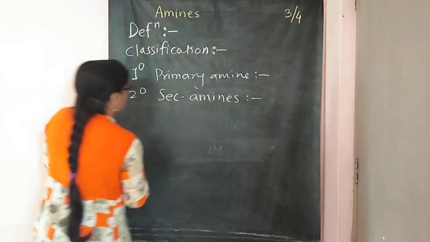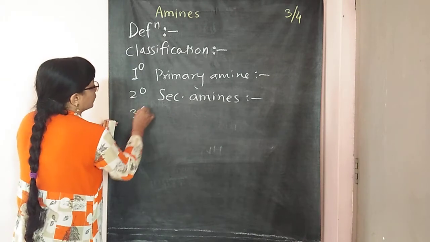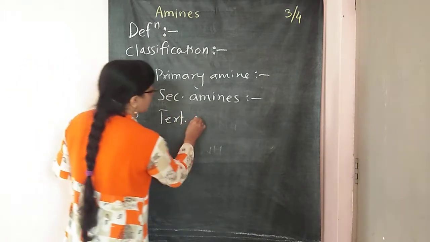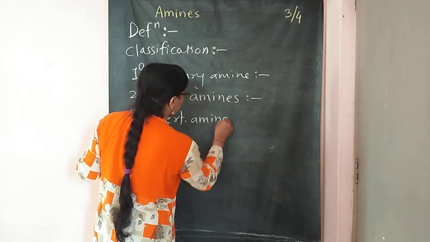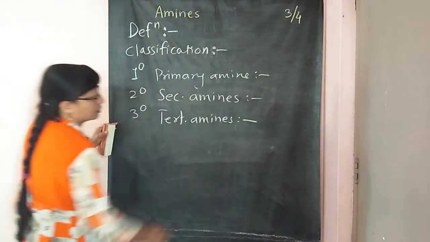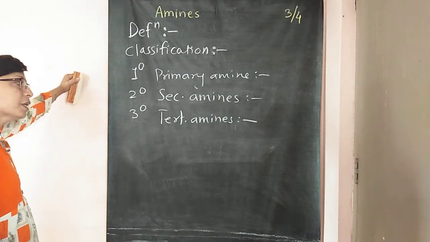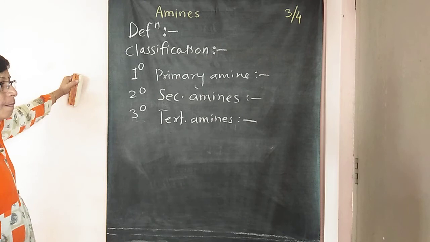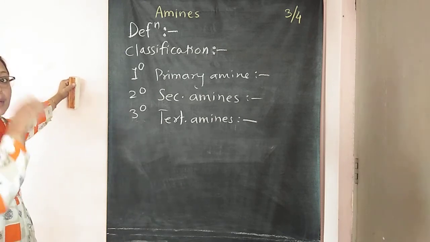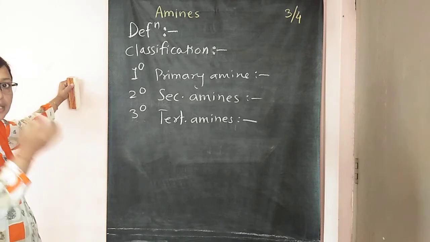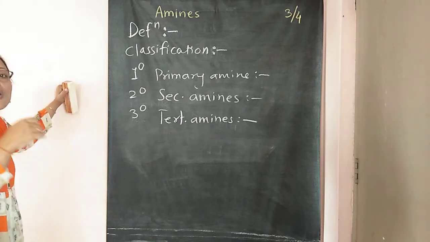ठीक है? आता next बघा. Next राहिला काय? Tertiary. So here the short form is tert, tertiary amines. These tertiary amines. आता कसे लिहिणार बघा definition? Tertiary amines, these are the amines in which 3 hydrogen atoms from the ammonia are replaced by 3 same or different alkyl or aryl groups.